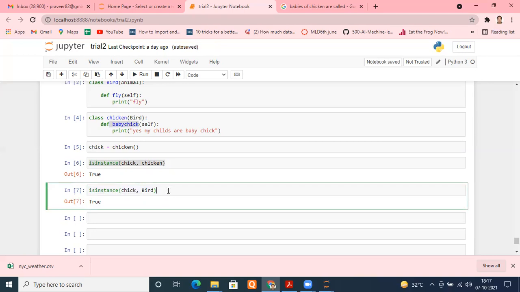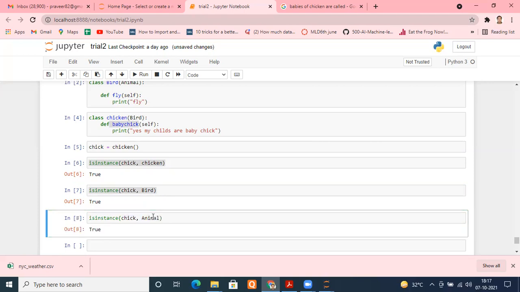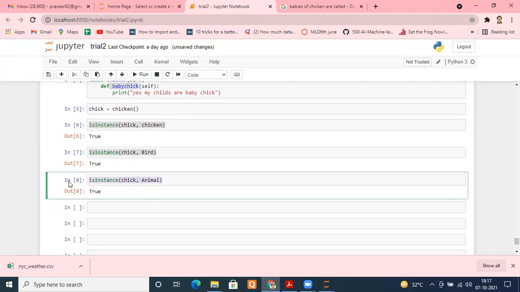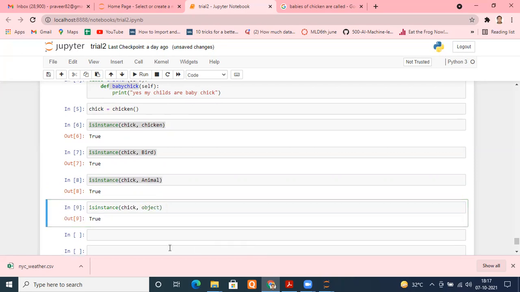Again copy, and this time check animal. Again yes. And this time check the parent class, the father of all classes in Python. What is that? Object class. Yes, object, very good. Let me check it. Yes, true.